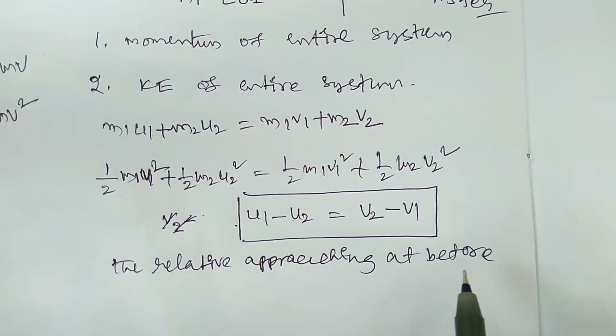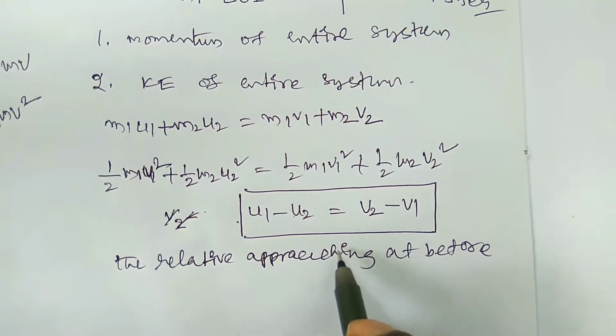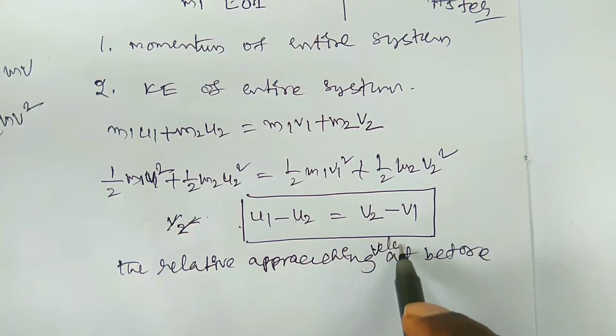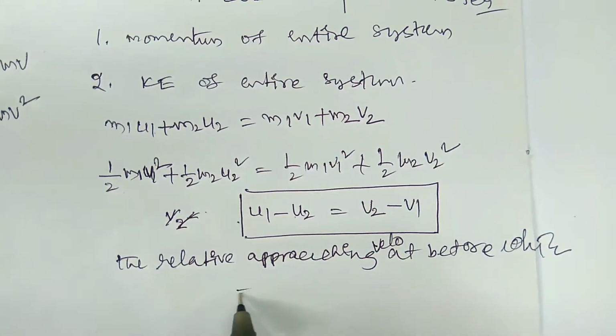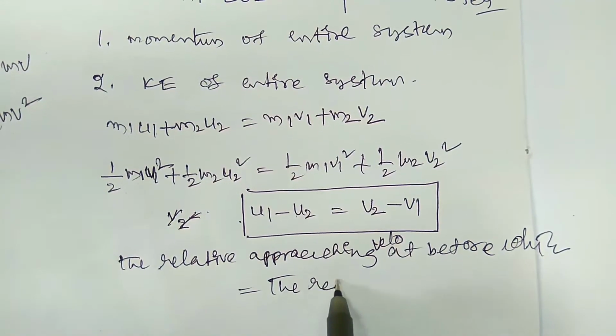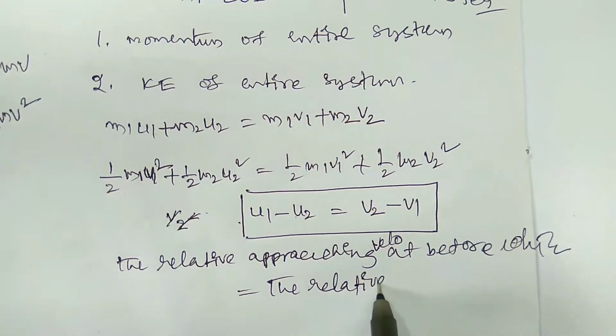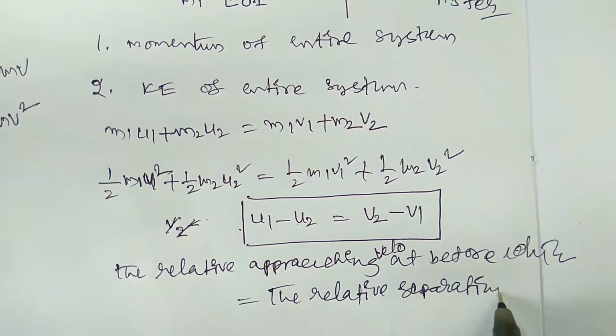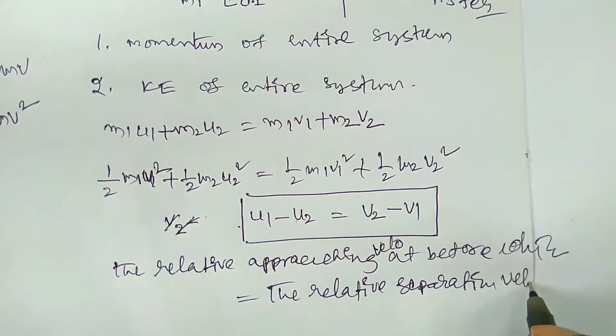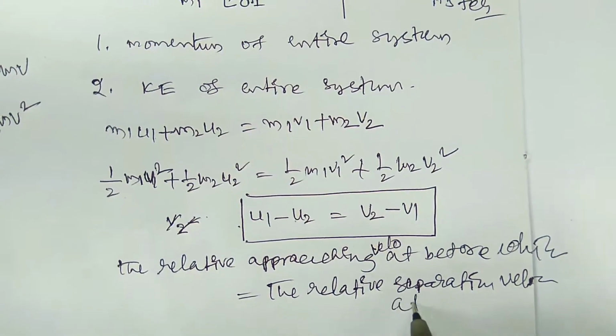The relative approaching velocity before collision is equal to the relative separation velocity after collision.